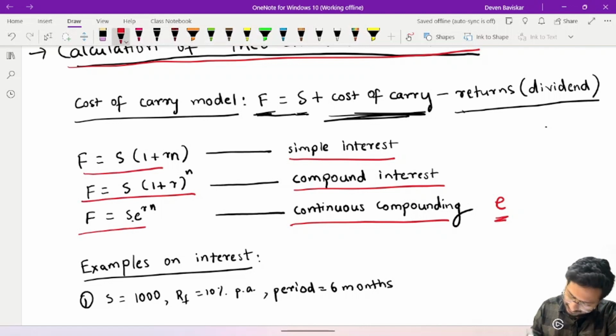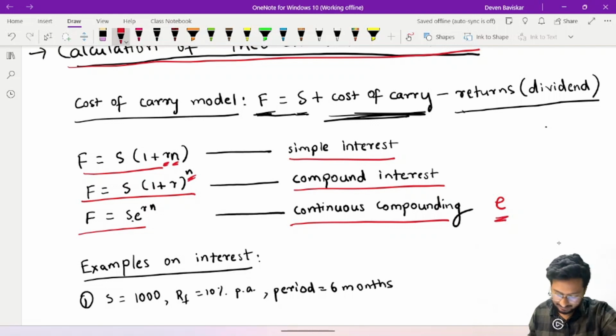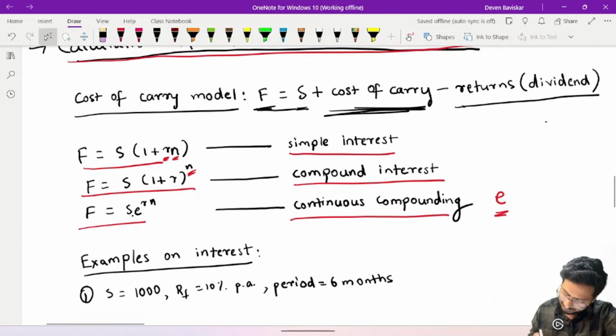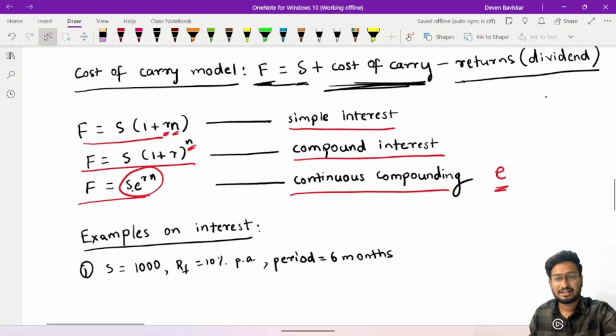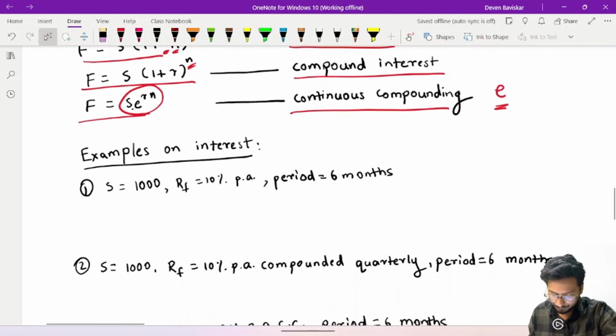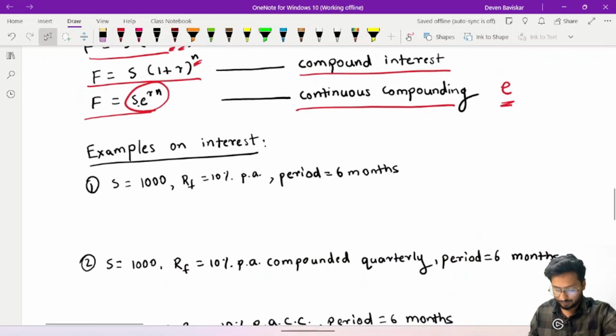Here in the simple interest wala case, we directly multiplied the period n to the rate of interest. Here in compound interest, we of course take the power of periods that are to be used. And this is the separate formula that we are going to use for continuous compounding. Now for each of these, we will see examples for interest and dividend separately, one by one, so that we understand how it is exactly to be calculated. It will become very clear to you after this.